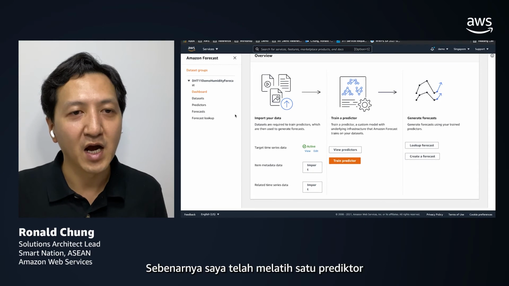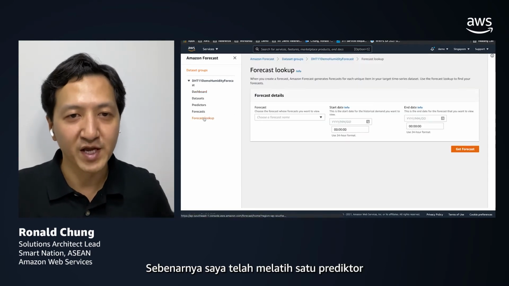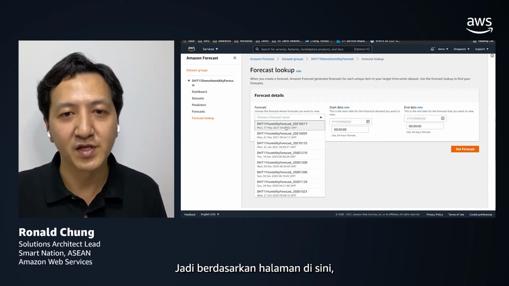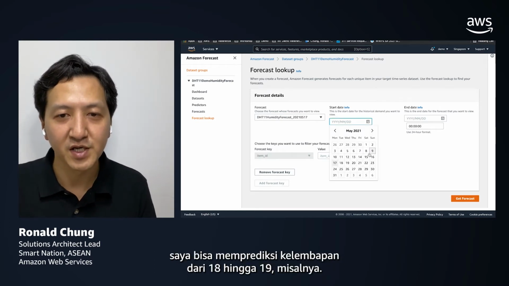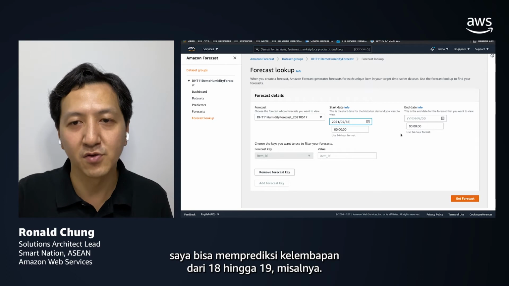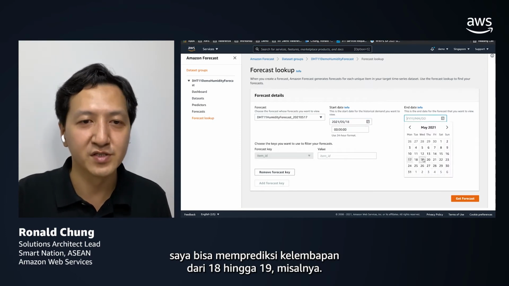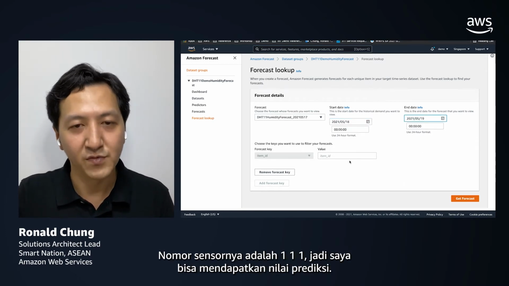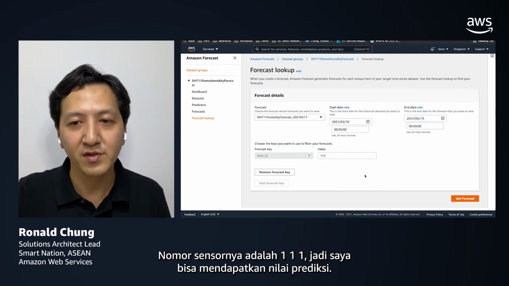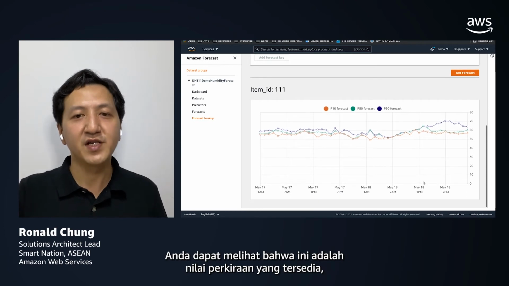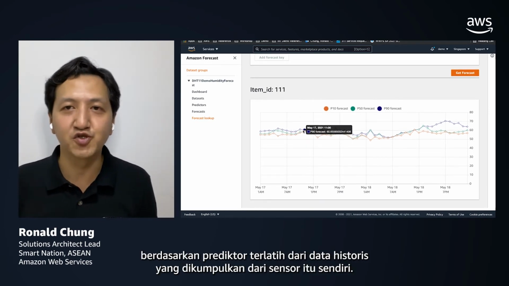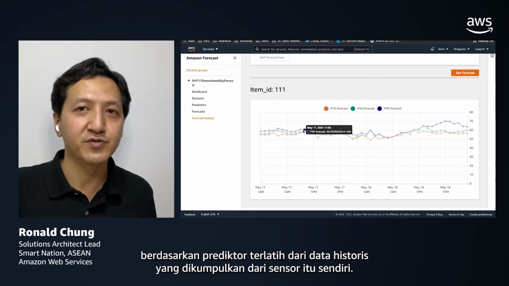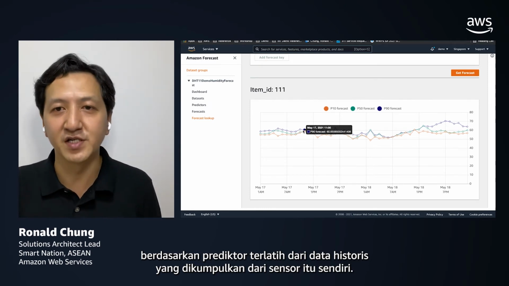I have actually pre-trained a predictor, so based on the date here, I can predict the humidity from 18 to 19, for instance. The sensor number is 111, so I can get the forecast value. You can see that these are the forecast values available based on the predictor trained from the historical data gathered from the sensor itself.